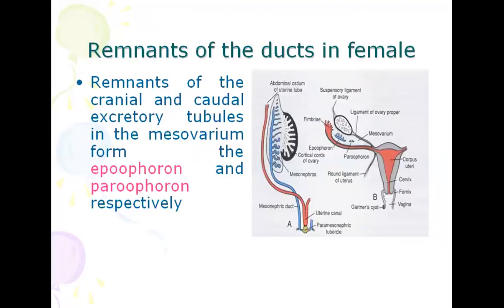Now, remnants of the ducts in females. Remnants of the cranial and caudal excretory tubules in the mesovarium form the epiphoron and paraphoron. In this diagram, you can see in B, there is the epiphoron and paraphoron. These are the remnants of the excretory tubules which open into the mesonephric duct.